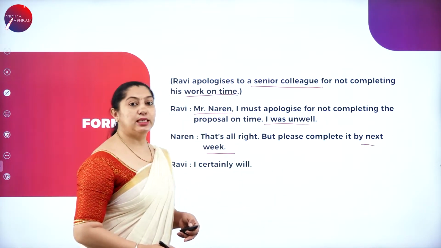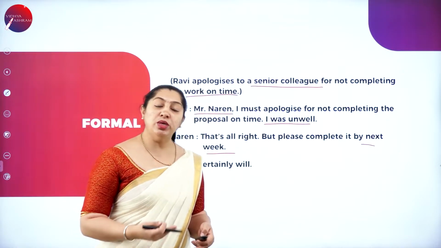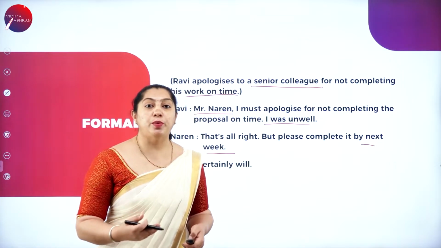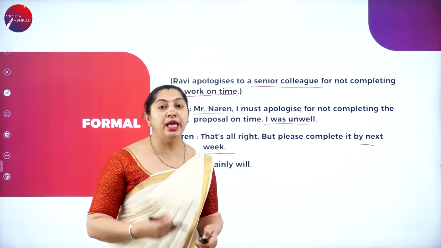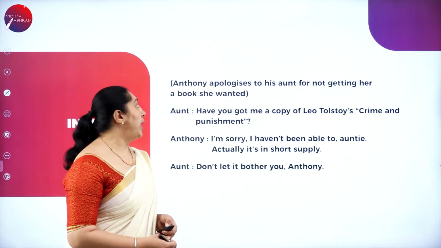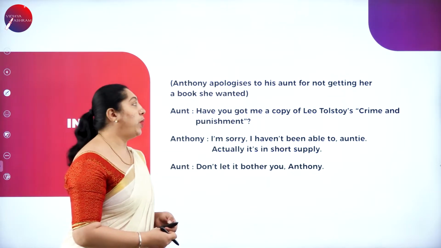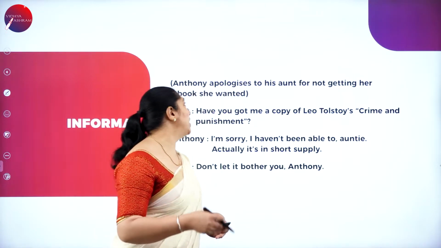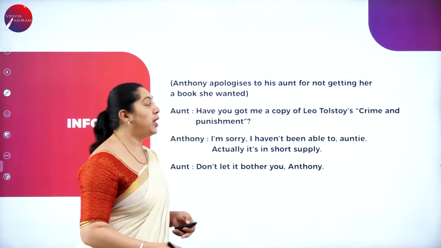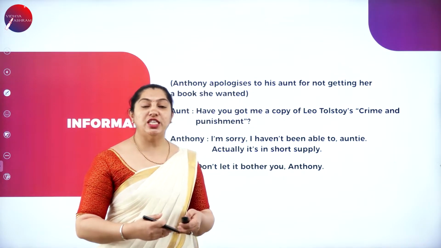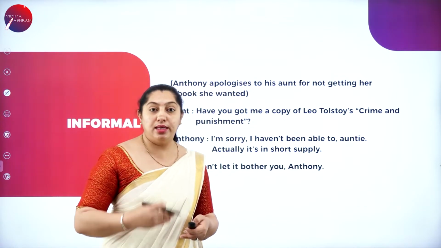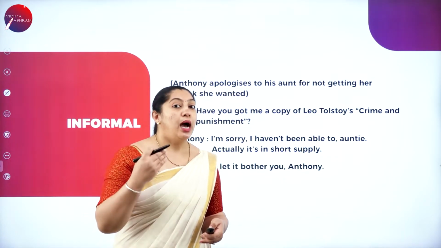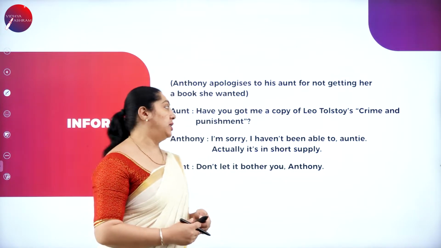Ravi: I certainly will. So what will be the response? He says that, I certainly will finish my work or the proposal, whatever you have given to me, by next week. The next one is in the informal way. Anthony apologizes to his aunt for not getting her a book she wanted. So here, this conversation is between Anthony and his aunt. His aunt has asked him for a book and he couldn't get the book. So Anthony is apologizing to his aunt.